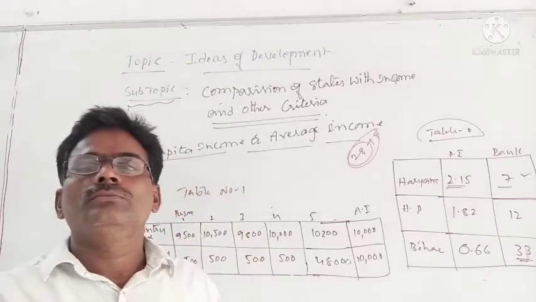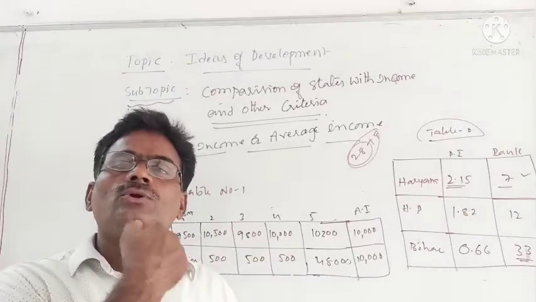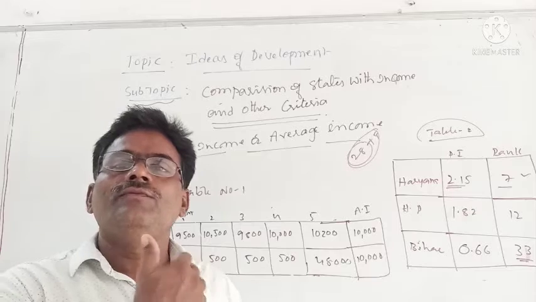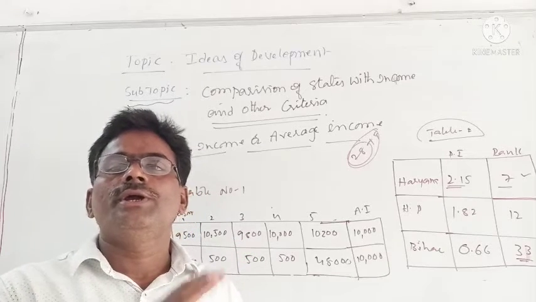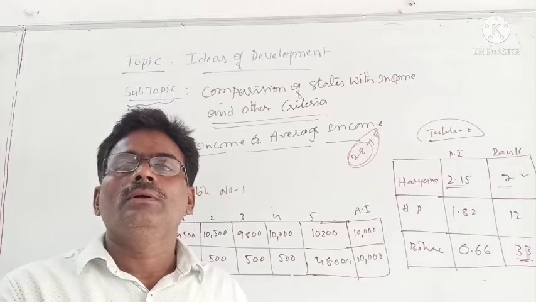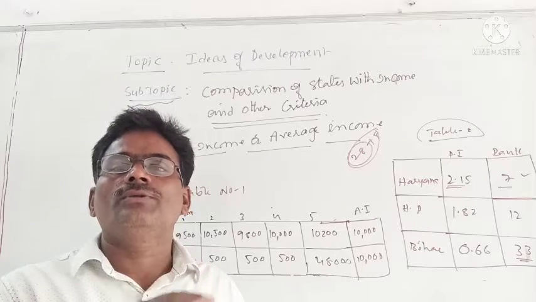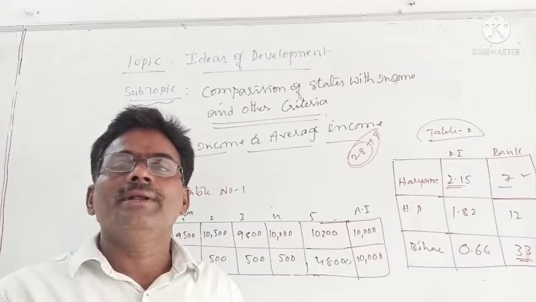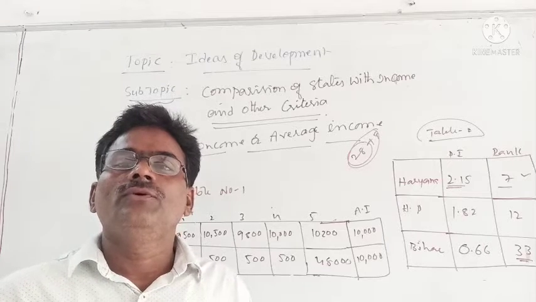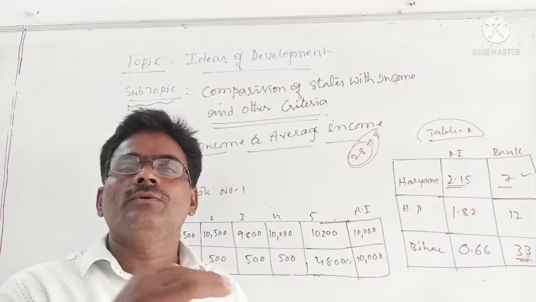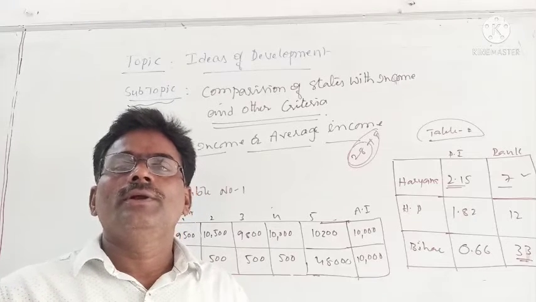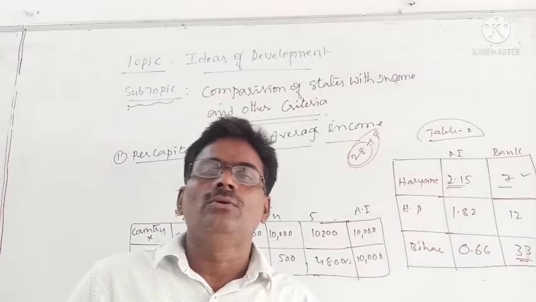Himachal Pradesh is lower than Haryana. Even if you take Bihar, which is a very, very backward state, people are not able to purchase the things they require. If you compare only with income, definitely people's conditions in Haryana look good.